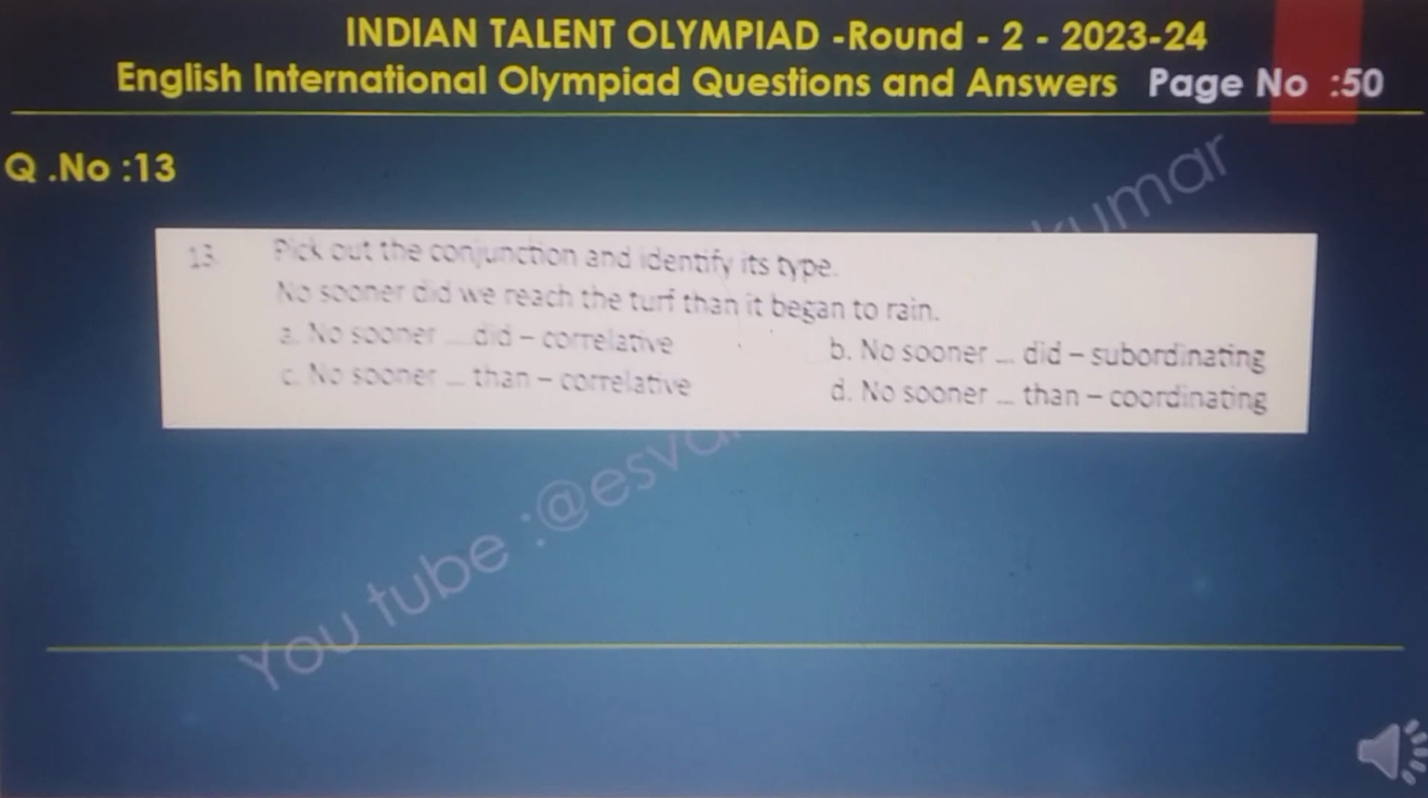And the question number 13. Pick out the conjunctions and identify their type. No sooner did we reach the turf than it began to rain.